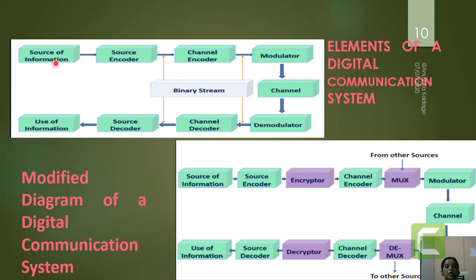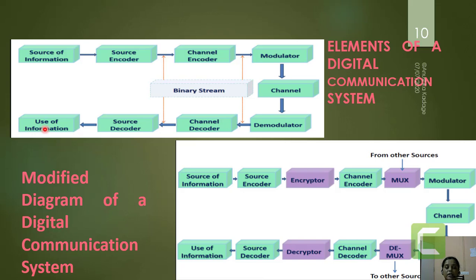But if you observe this particular diagram here, every time we are seeing that the information will be sent by a single user, or the information will be received by a single user itself. And that was the case for analog communication also.